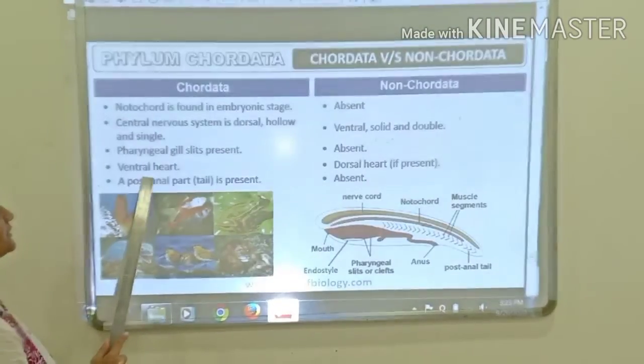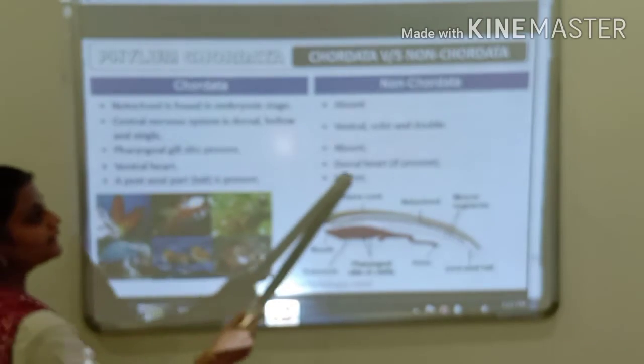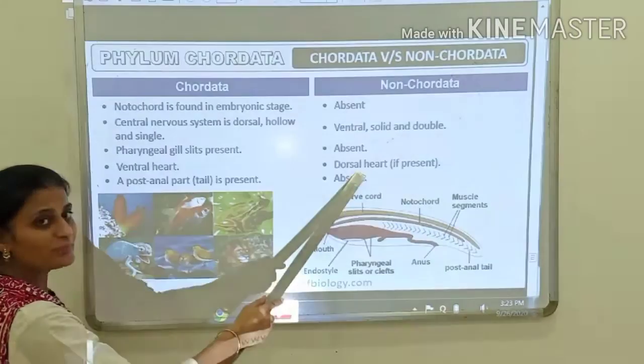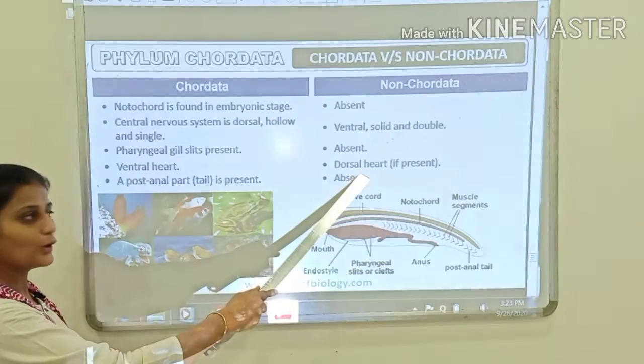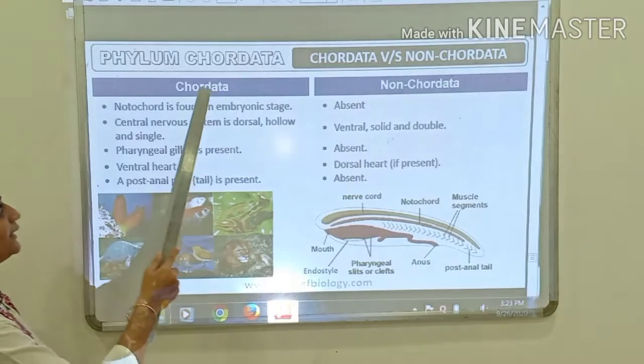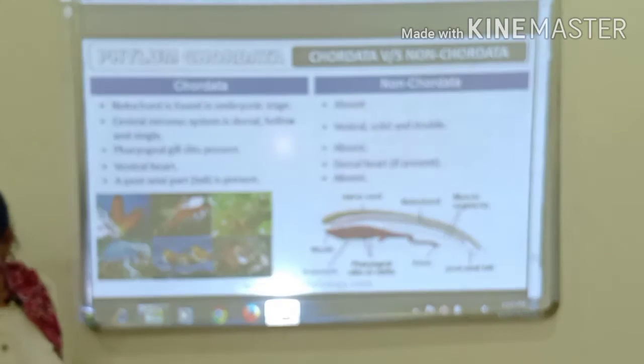In chordates, the heart is present on the ventral side, and in non-chordates, if heart is present, it is present on the dorsal side. Okay. In chordates, a post-anal part, that is tail, is present, whereas the post-anal tail is absent in non-chordates. Clear?